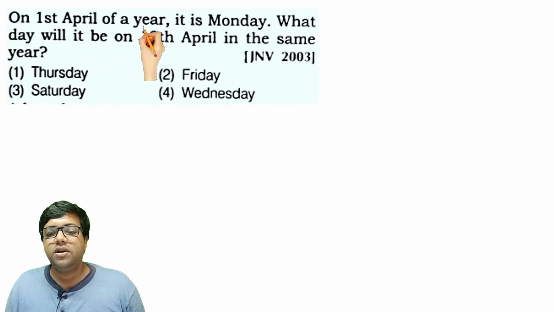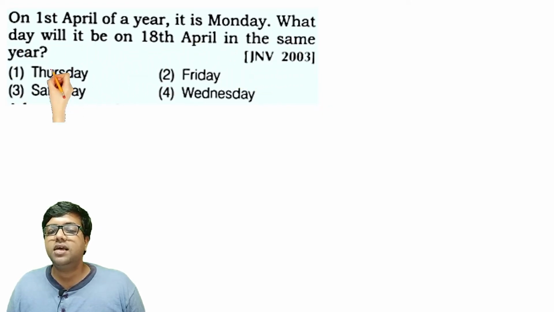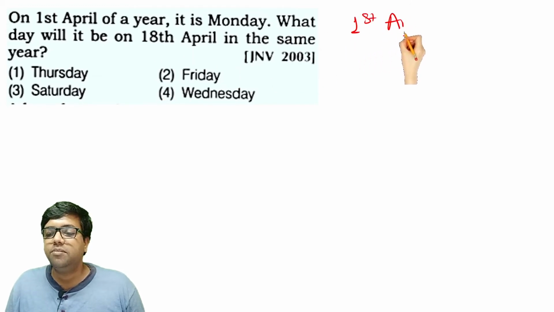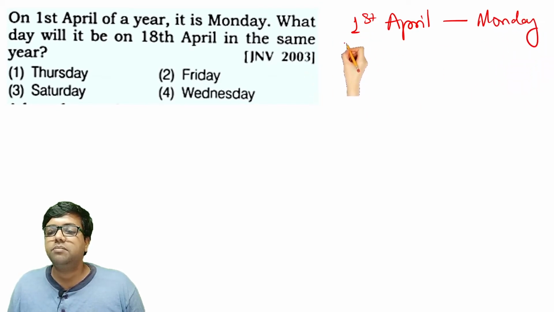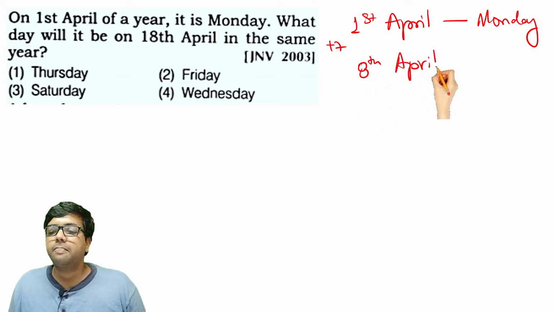On 1st April of a year, it is Monday. What day will it be on 18th April in the same year? So 1st April is Monday, right? For plus 7, you add plus 7. So 8th April will be again Monday.